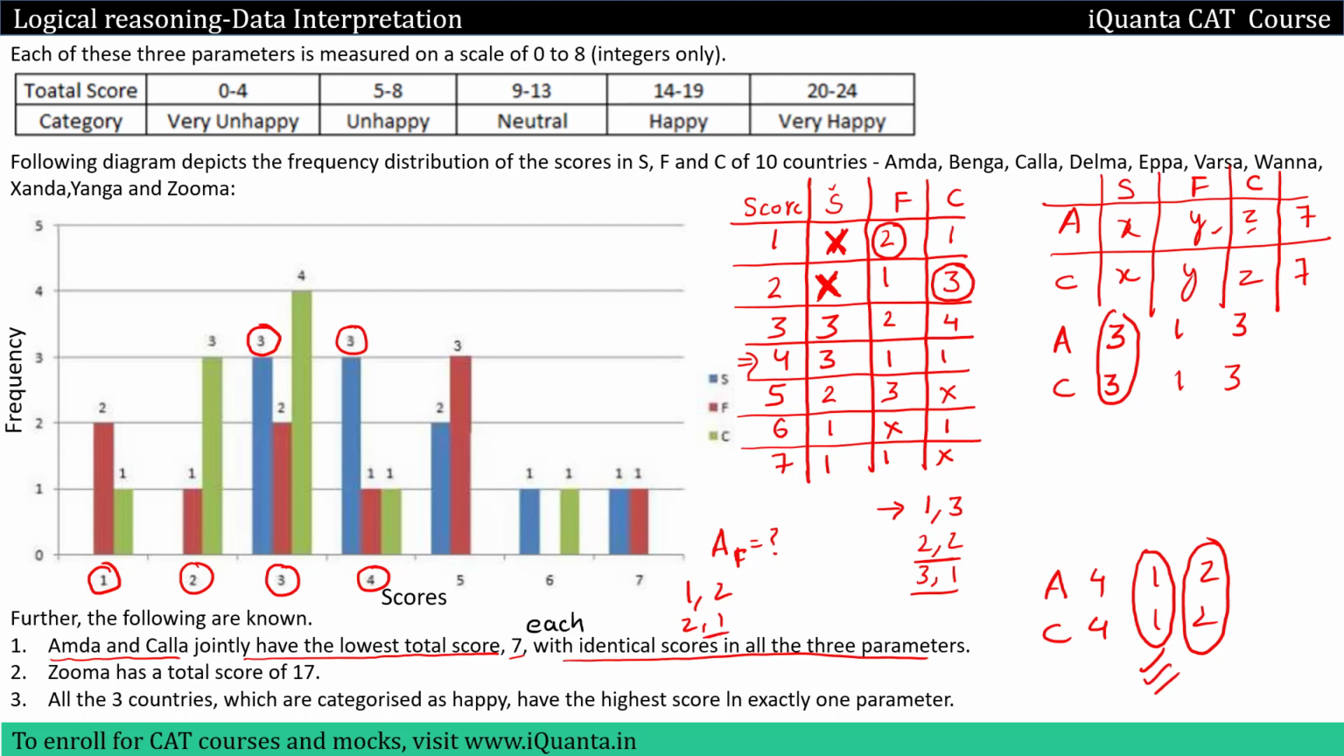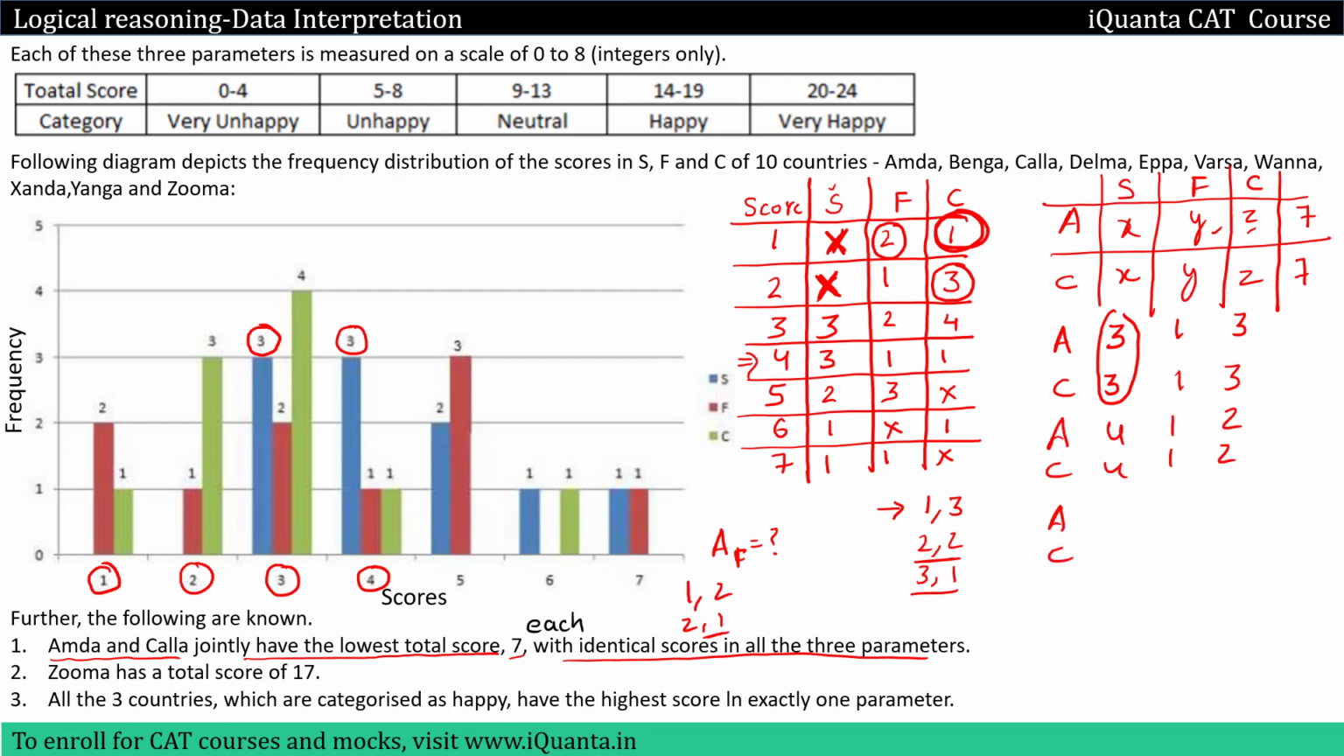Let us check for 2, 1. See, 2, 1 won't be possible. Why? Because then to AC both I will give 2, 1, 2, 1. If we check for C, we can give a score of 1 to only one country from the table, okay. So this is not possible. So only this is the pair possible.